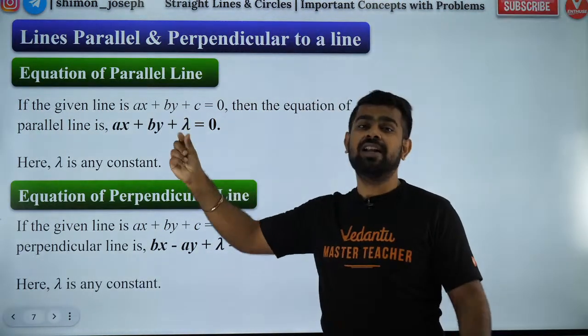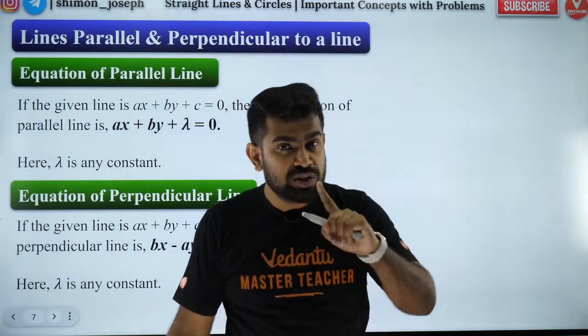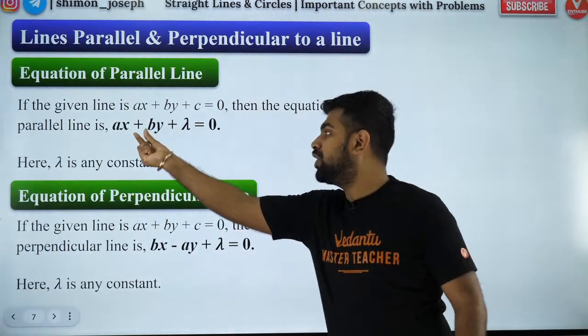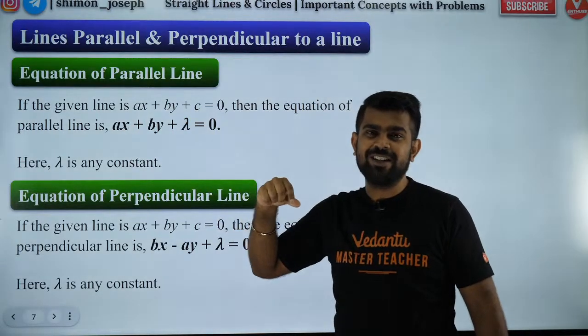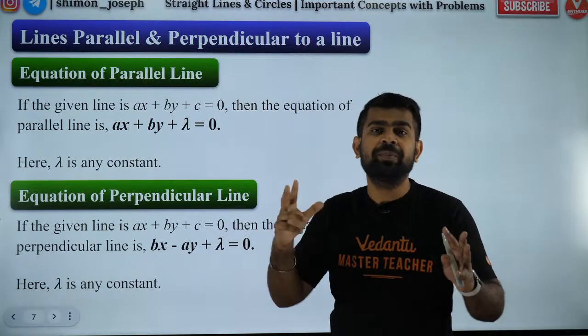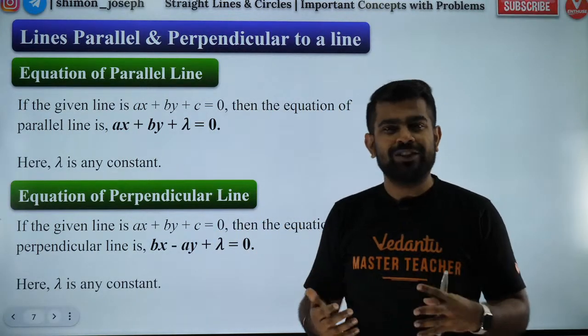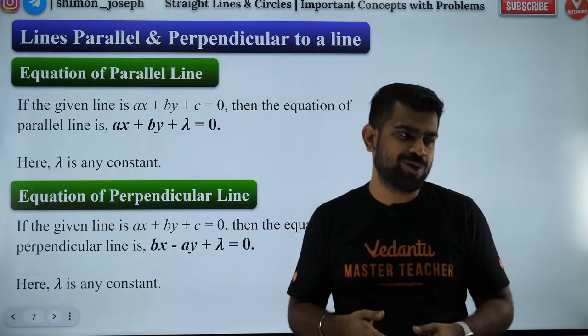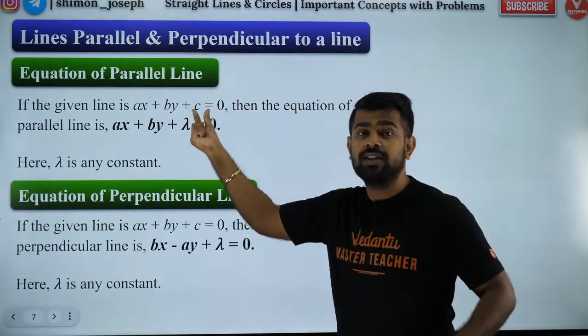If they are parallel, my dear boys and girls, the slopes should be equal. So if the slopes are equal, the coefficients of x and y you should keep the same. Got it? So this is a trick to find any parallel line to a given line. This is the rule that we follow. You might have studied this in your lower classes also. Isn't that right? So it will be ax plus by, and the constant alone I'll change.